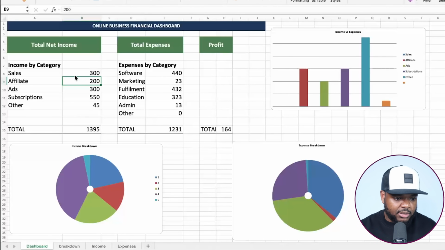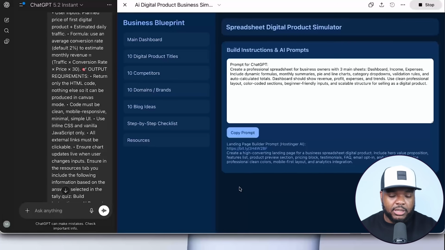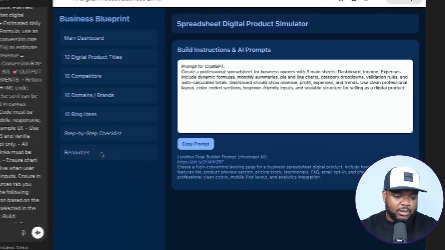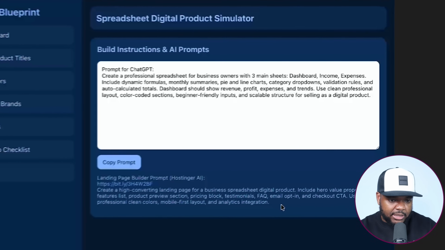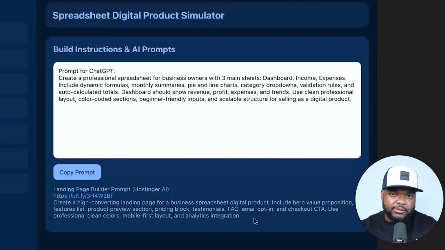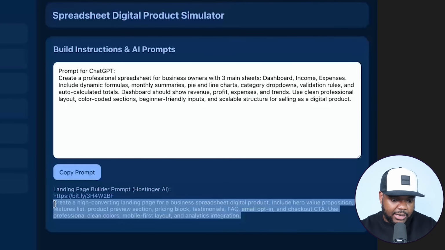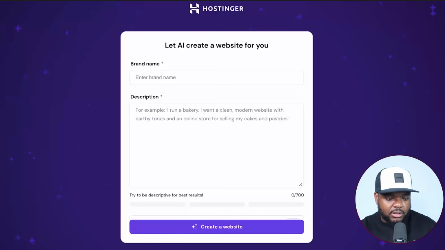Everything has been updated in all of these different columns, and all of the different graphs have also updated as well. So if I wanted to now take the next step and list it for sale, similar to what these example sites have done, what I could do is click into the resource section in this interactive ChatGPT blueprint, and I could just copy this, and I can also click into this link. And because I'm already logged into my Hostinger account, it's taken me directly to the AI website builder.